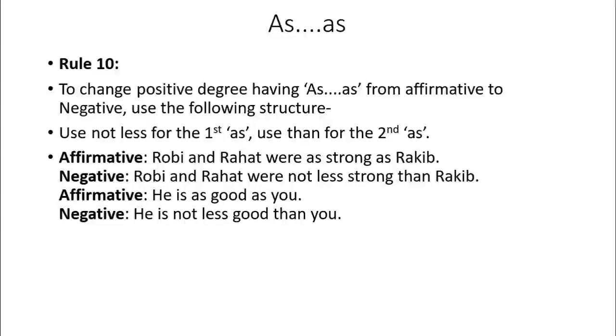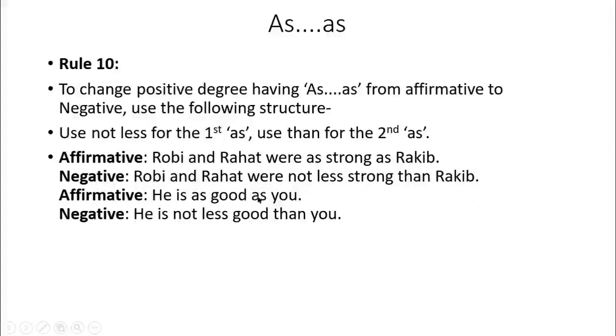To change positive degree having as...as from affirmative to negative, use the following structure. Firstly, use not less for the first as, and then use than for the second as. Okay, Robi and Rahat were as strong as Rakib. Okay, Robi and Rahat were not less strong than Rakib.